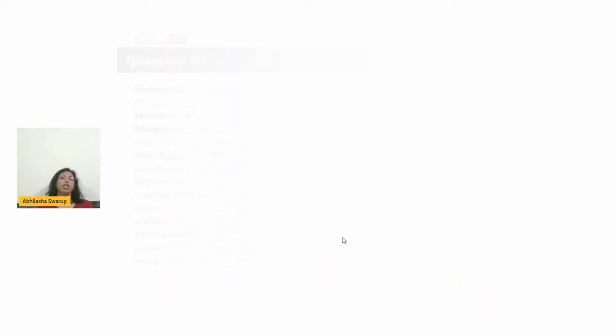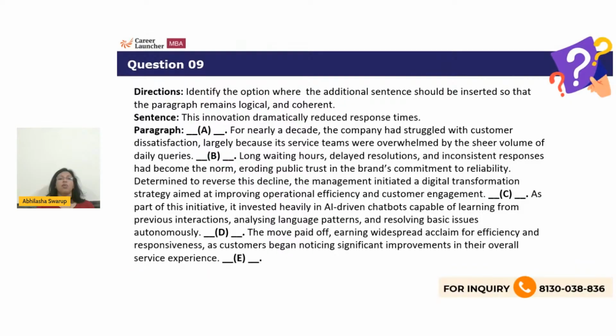All right, question number 9. So here is a passage. You have to identify where this sentence can fit in blank A, B, C, D, or E. What is the best place to fit this sentence? I'm giving you a minute. Read it and then tell me where it would fit in. This innovation dramatically reduced response time.